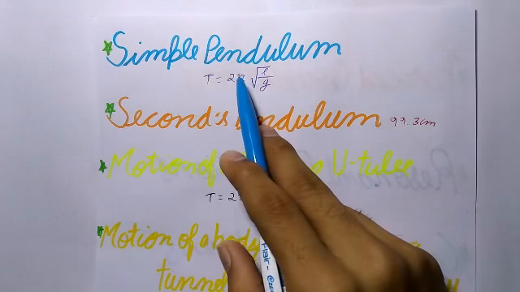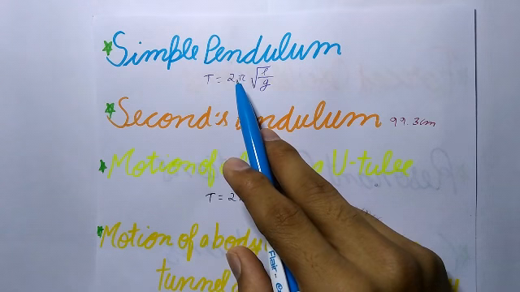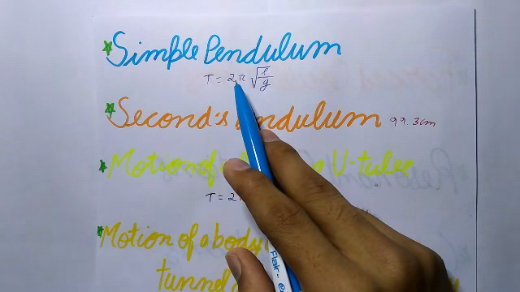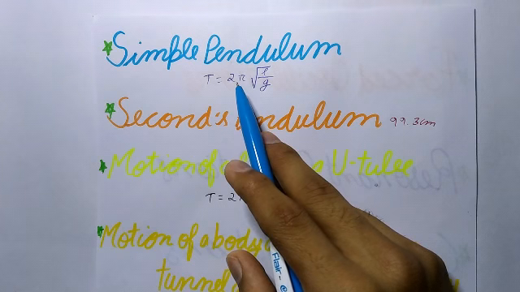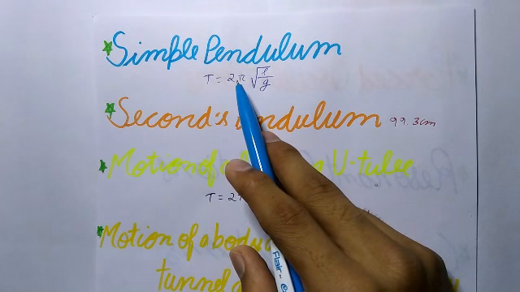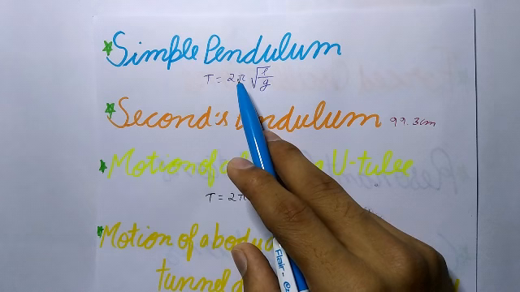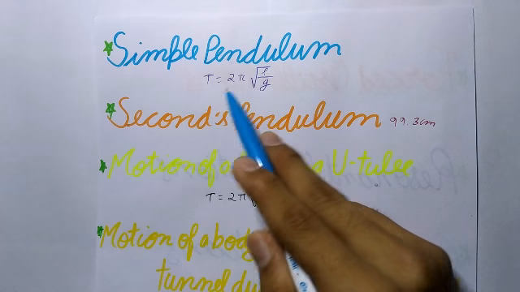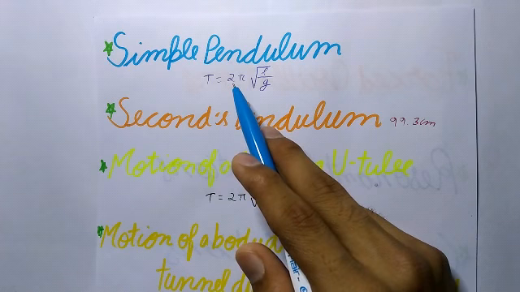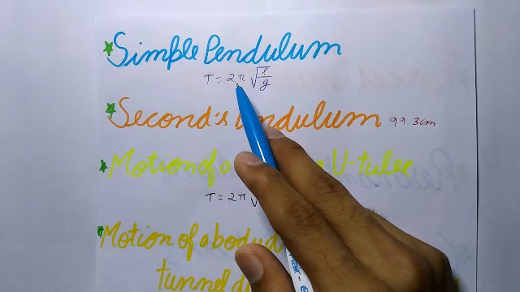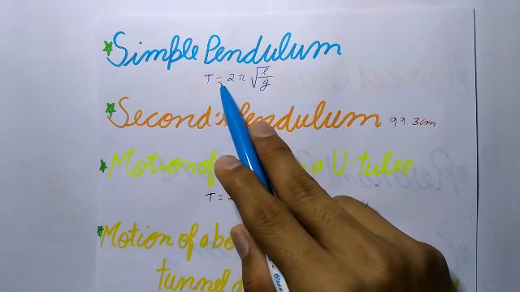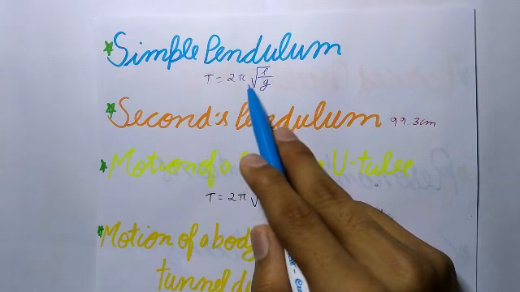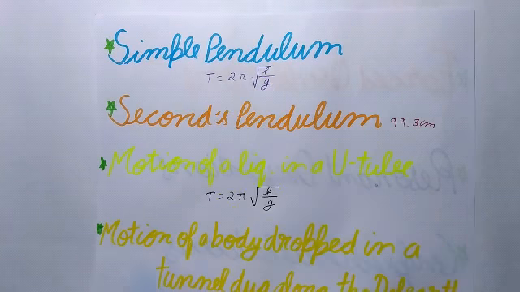Next is simple pendulum. A simple pendulum is a heavy point mass suspended by a weightless, inextensible and perfectly flexible string from a rigid support about which it can vibrate freely. The distance between the point of suspension and the point of oscillation is called the length of the pendulum, which is represented by L. When the metallic bob is displaced from the mean position, it executes SHM. So the time period T = 2π√(L/g).